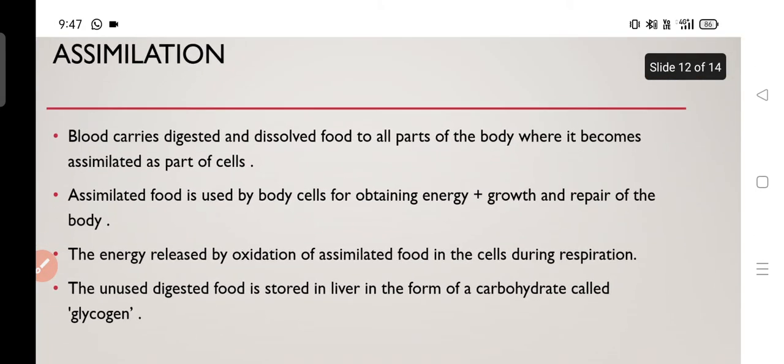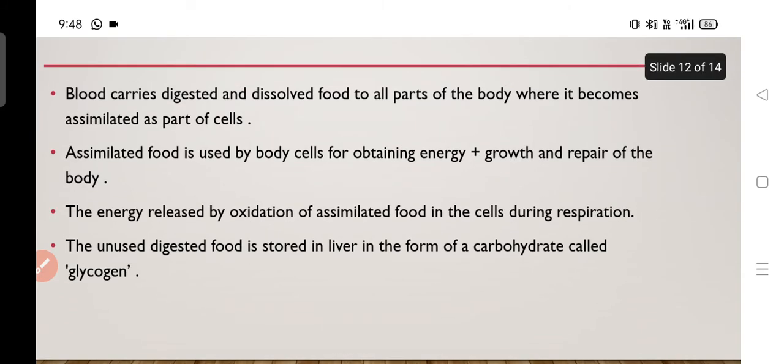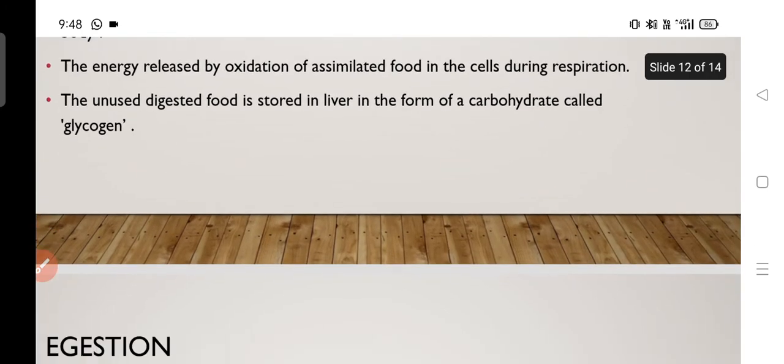Next is assimilation. The digested food is distributed all over the body through the blood vessels, and then it becomes part of the cells and gives energy for the growth and repair of the tissue. It is known as assimilation. Assimilation is the release of energy, or we can say the food becoming a part of the cell to release energy. Whatever food is unused is stored in the form of carbohydrate called glycogen.